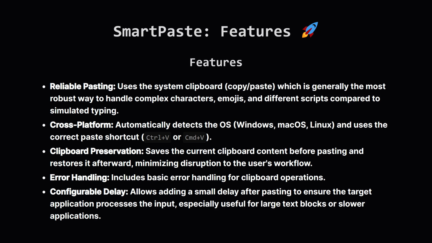I fleshed out the README a bit more, outlining the key features. The core ideas are cross-platform support using standard copy-paste shortcuts, saving and restoring whatever was on the clipboard before the paste, and adding a little delay option for slower apps. Basically, making automated pasting less flaky.